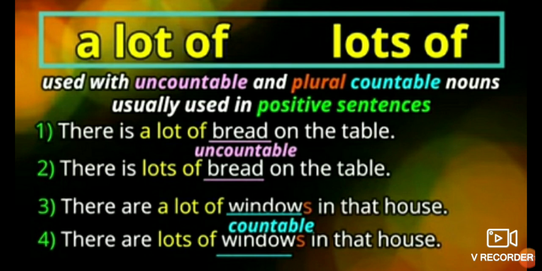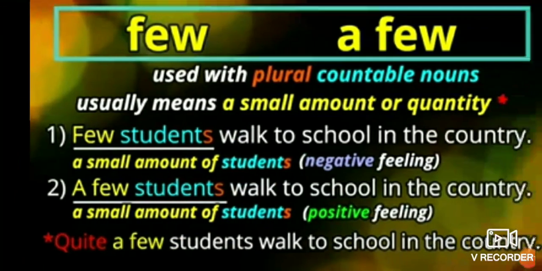Windows we can count, and it is a plural noun. So in the first two lines, bread is uncountable, and in the second, plural countable nouns, that is how we use a lot of and lots of.